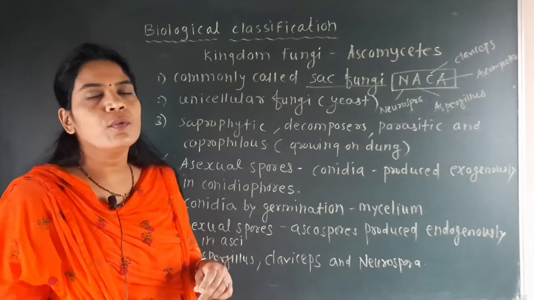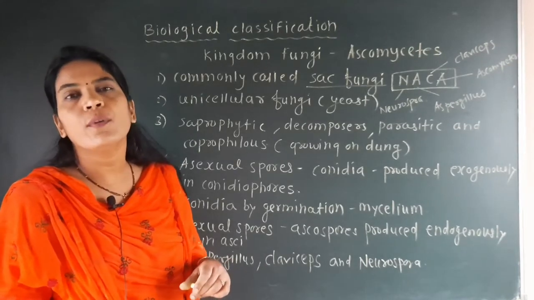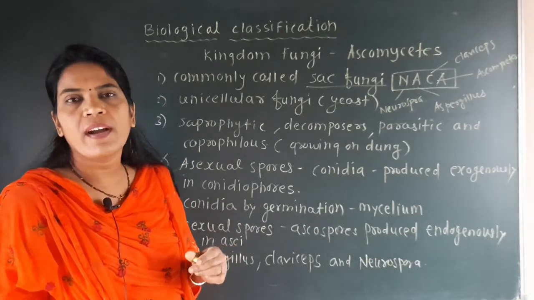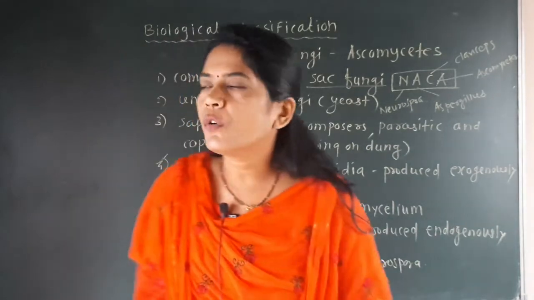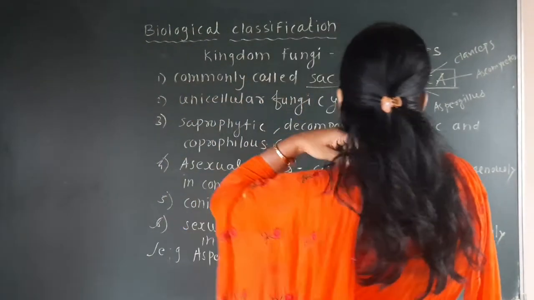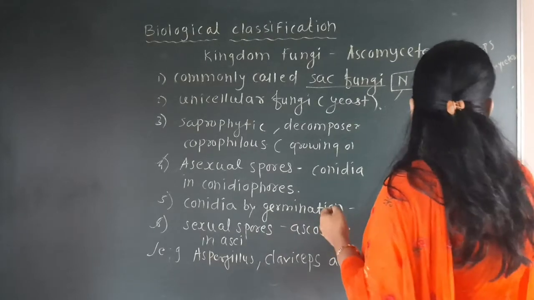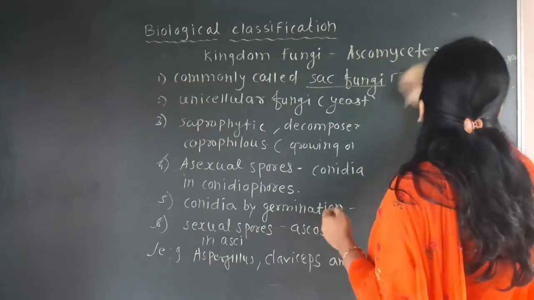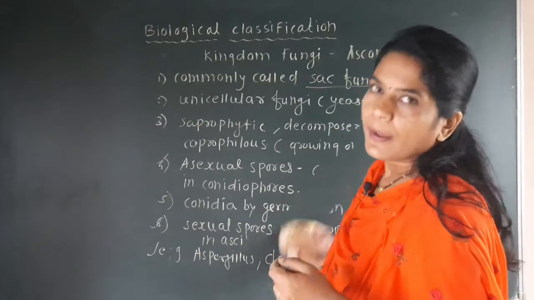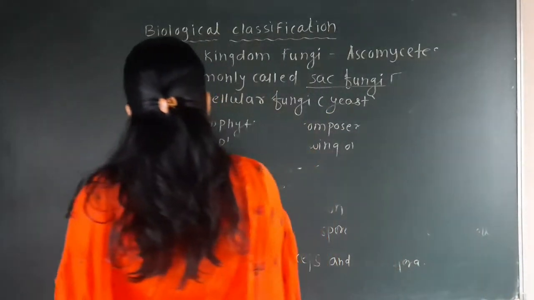Now the third group is called the basidiomycetes. The third group of fungi is basidiomycetes. Now we'll see the characteristics of this group. Trick of the ascomycetes is NASA. Trick of the phycomycetes is the RAM.